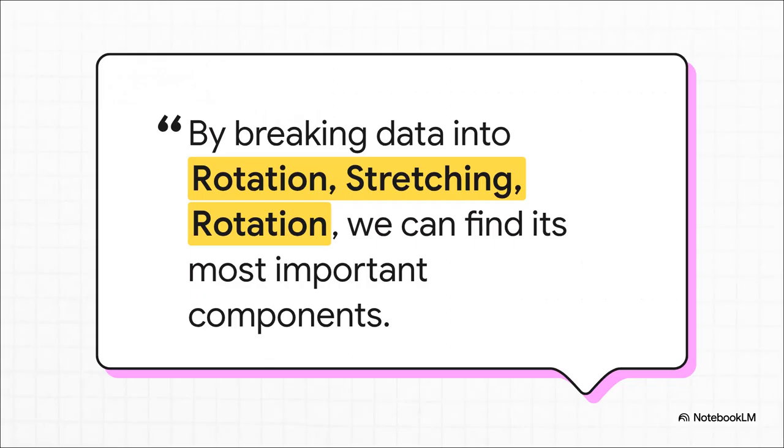So let's just recap the big takeaway here. PCA is looking for significance by finding the directions of highest variance, and SVD gives us this fundamental truth about data. Any transformation can be broken down into a simple recipe of rotation, stretching, and another rotation. And by using SVD, we get the answer to PCA's question directly, elegantly, and way more efficiently.